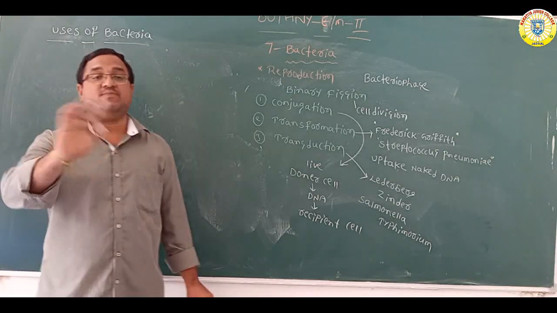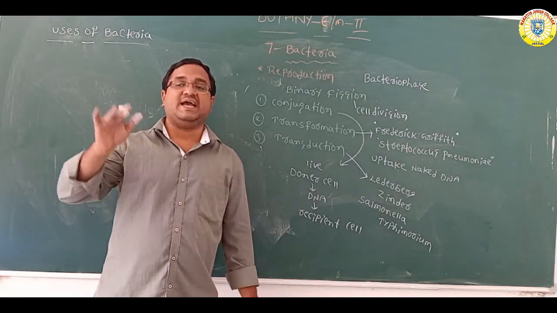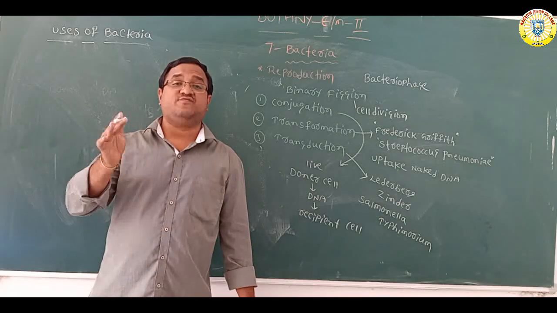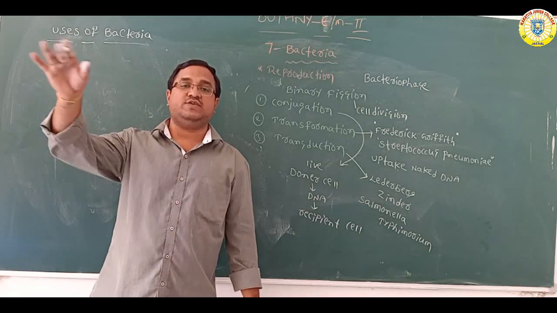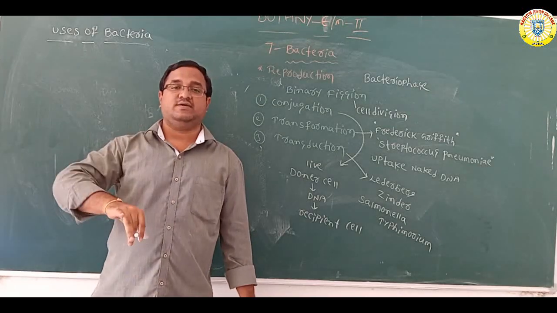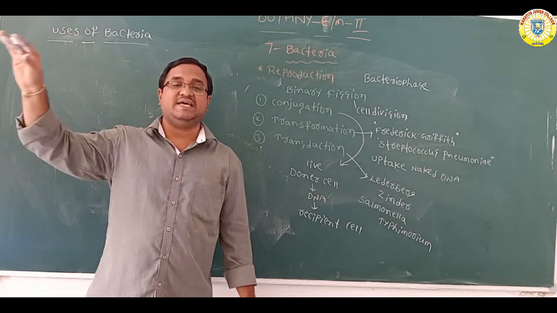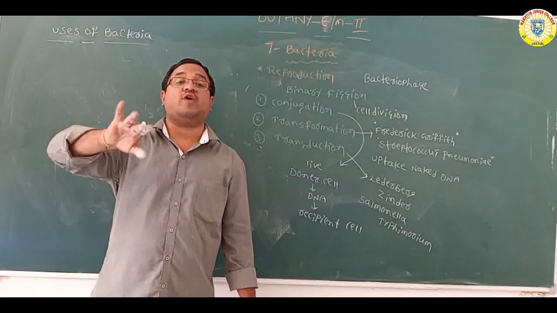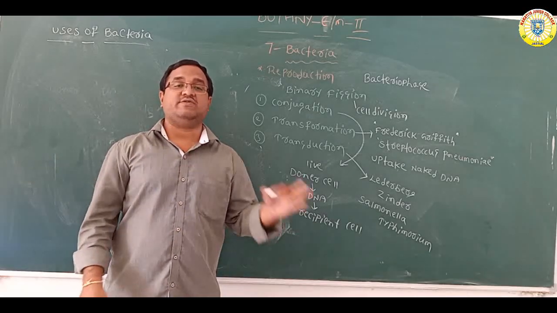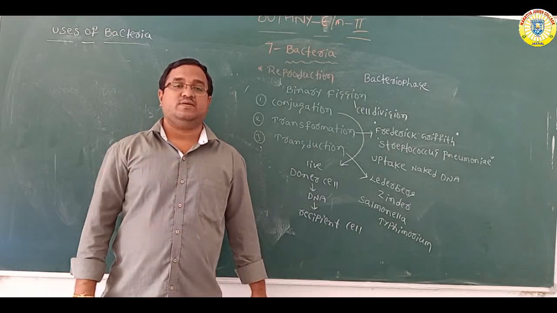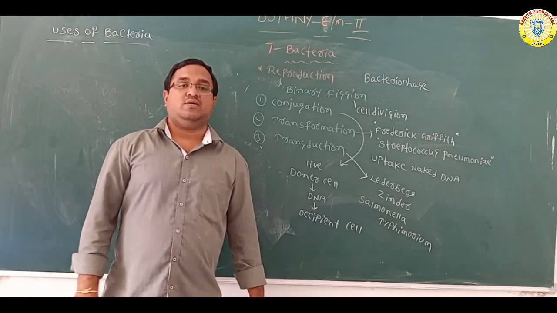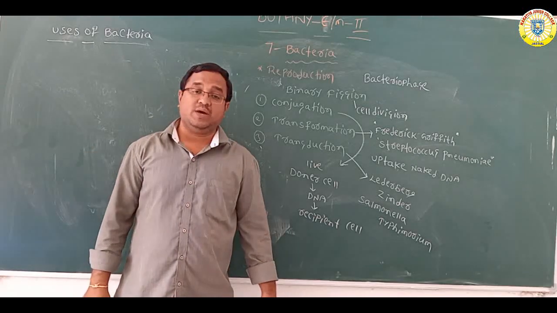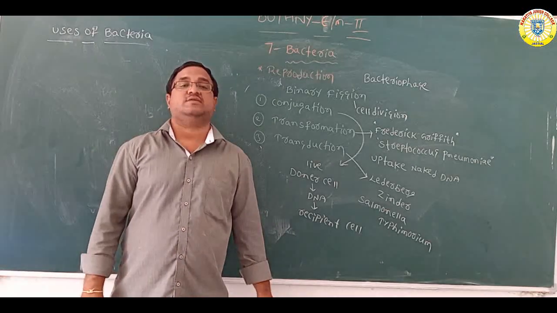In this association, both are benefited. What is the benefit to the bacteria? Bacteria get food and shelter. What is the benefit to the plant? In the presence of bacteria, the plant gets nitrogen in simple forms. Without nitrogen, the plant is unable to grow. So that is the useful combination of rhizobium bacteria with root nodules.